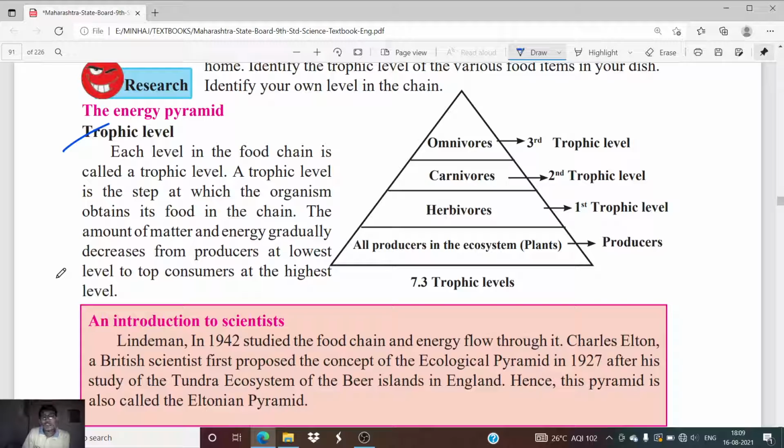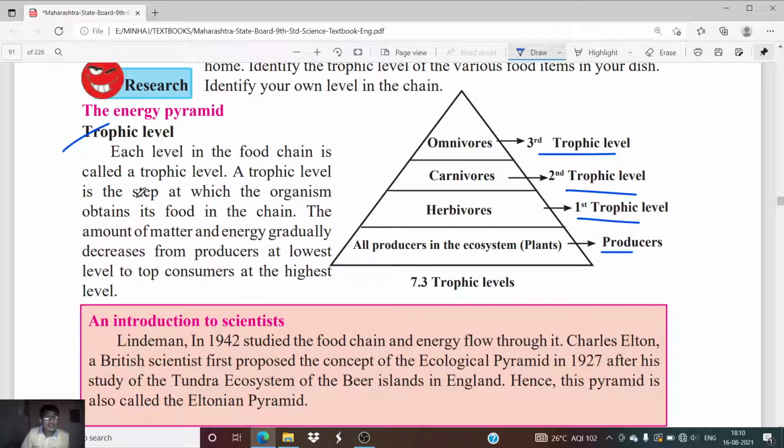Each level in the food chain is called a trophic level. Each and every layer or level in the food chain is called a trophic level. So here you can see four levels have been represented. First is the level of producer, then the first trophic level, second trophic level, and the third trophic level. Okay, so first trophic level is of herbivores, the animals which feed on plants. Then carnivores, okay, these are the animals which live on other animals. Then omnivores, which consume plants as well as animals for their nutrition.